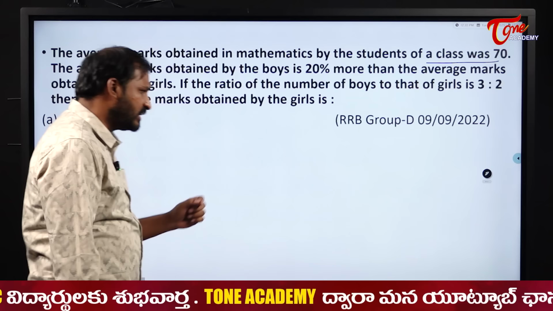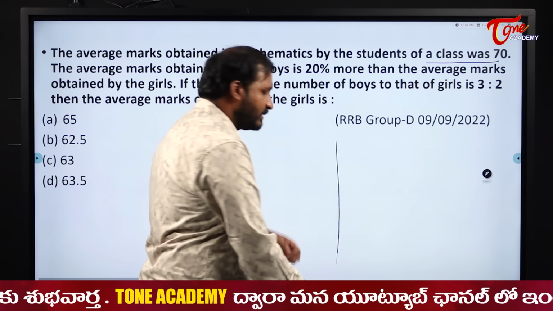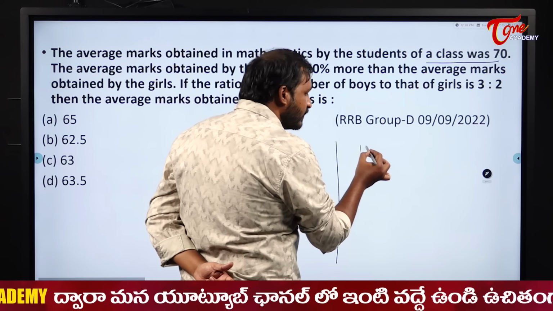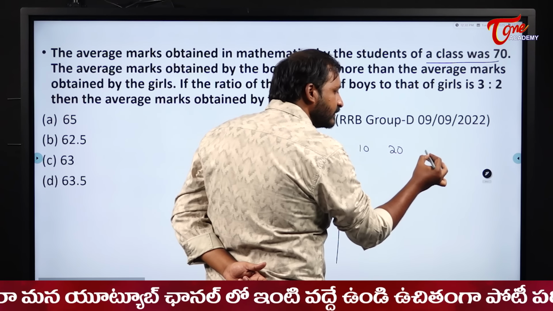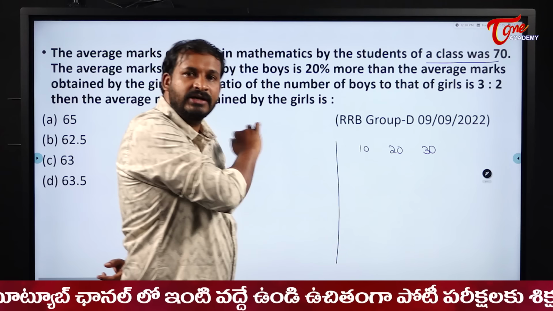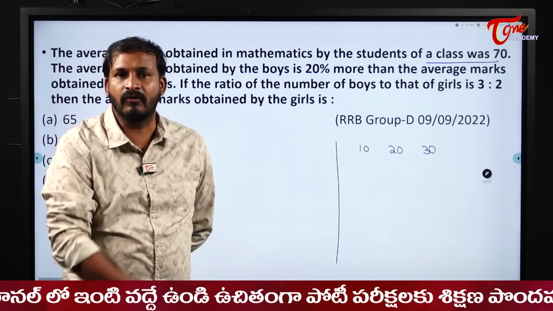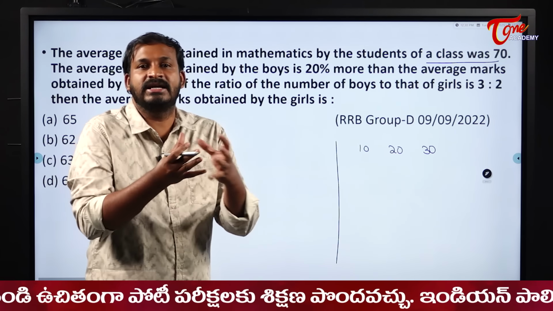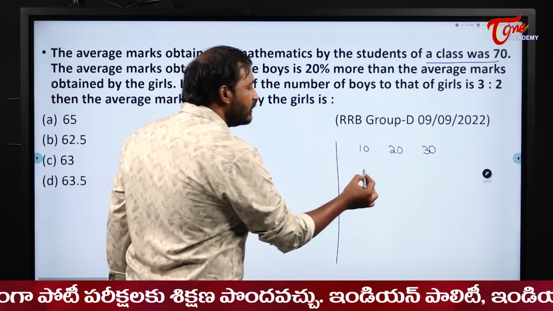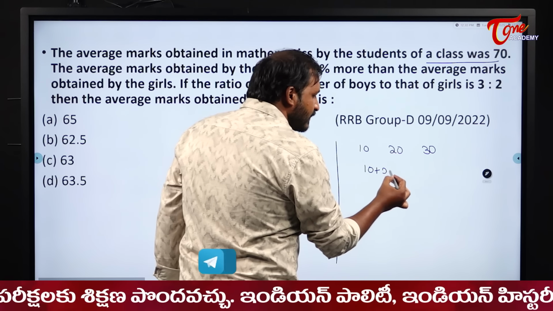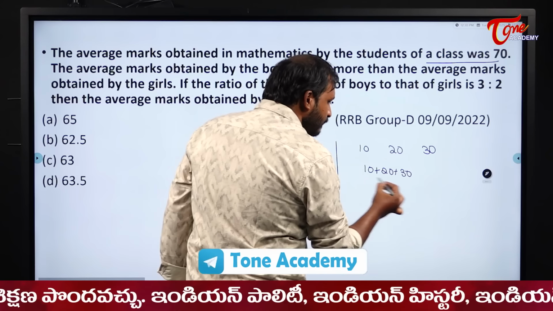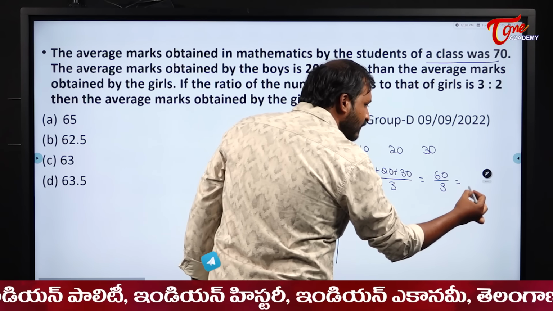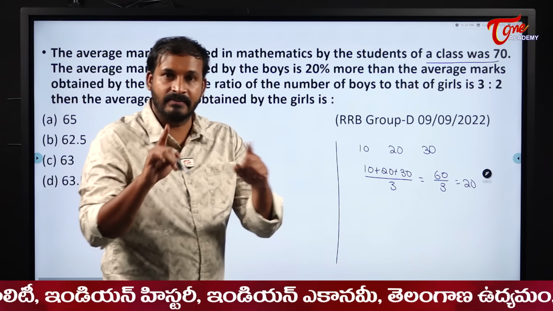Okay students. See here, I want to tell you a small concept. For example, there are three friends, one has 10 rupees, one has 20 and the other has 30. If I want to equalize them, what is the first method? I will collect the complete money from all three and then distribute among the three. That means I will do 10 plus 20 plus 30 by 3. So overall it becomes 60 by 3, and each candidate will get 20 rupees. This is one method of doing.